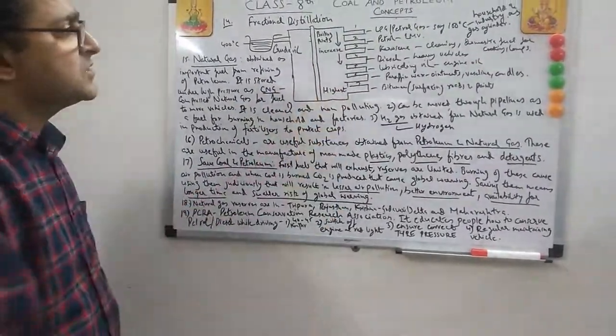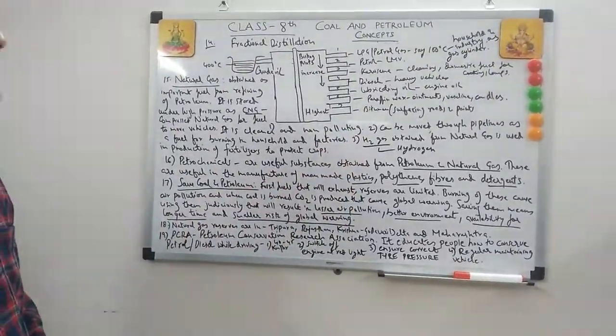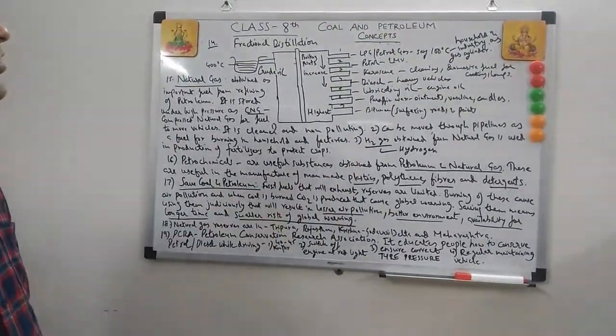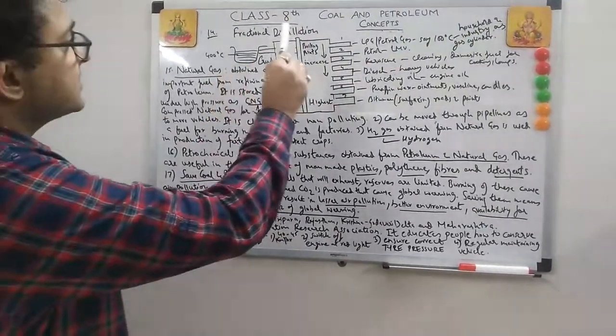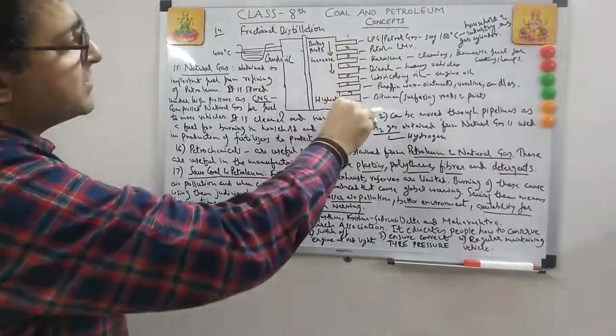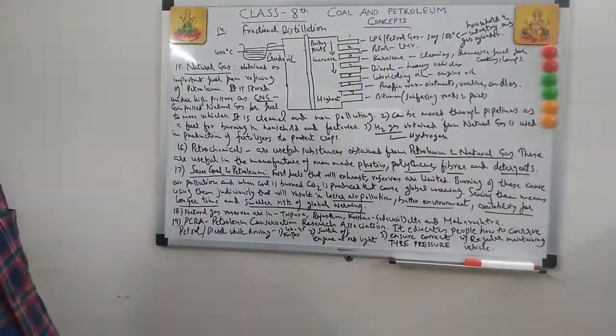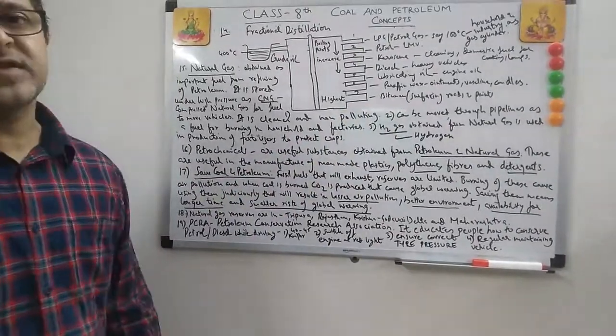The diagram is important for you, and so are the benefits. Just have a quick look. This is an important question which will come. They can be two separate things: fractional distillation, where you draw the diagram, and then some components may be asked as a short answer question, where you tell the benefits.